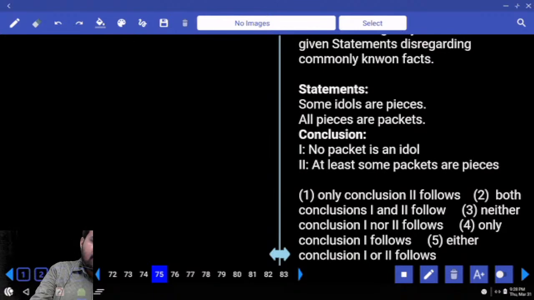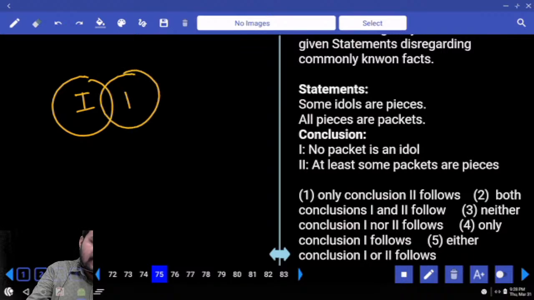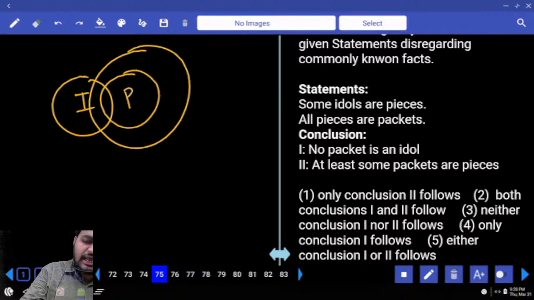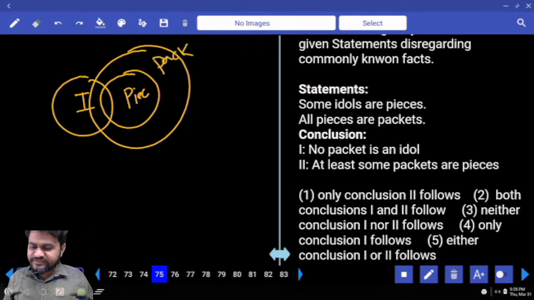Some I's are P's, starting letters. There must be some common part between I and P. Next, all P's, P nothing but P's. Next, all pieces are packets. All pieces are packets. Then conclusion 1.